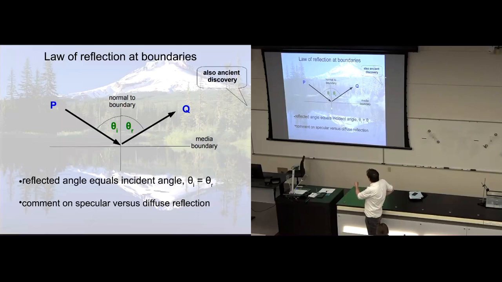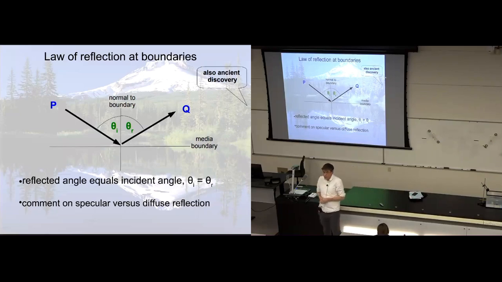Notice an important point here: when we quantify the incident angle and reflected angle, we measure them not with respect to the boundary itself, the horizontal line. Rather, we measure them with respect to a right angle, a normal, to the boundary itself. So theta I is measured from this normal line, this vertical line here. And theta R is measured away from this vertical line, this normal line. So that's how we define theta I and theta R.